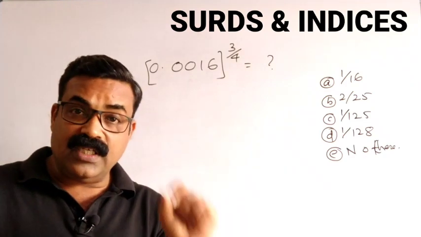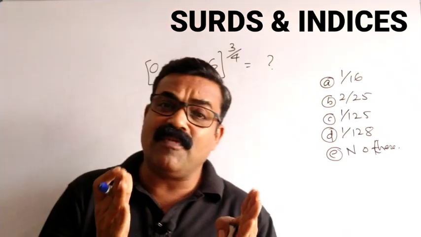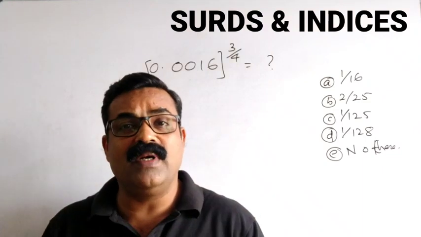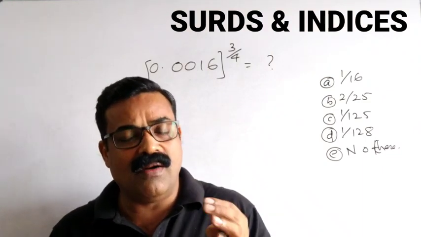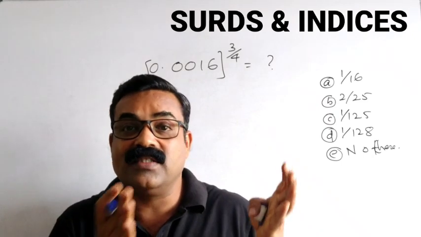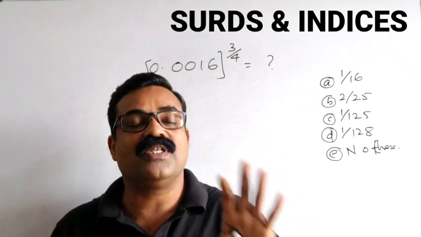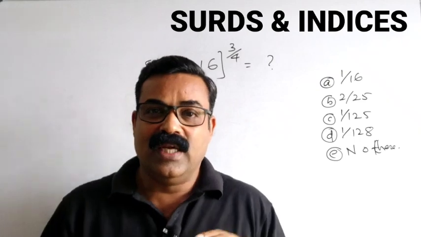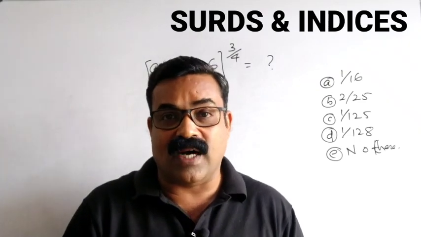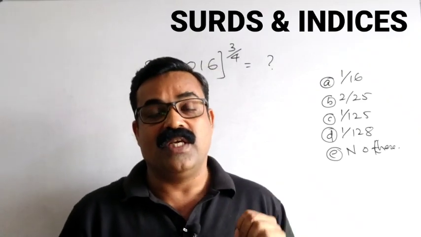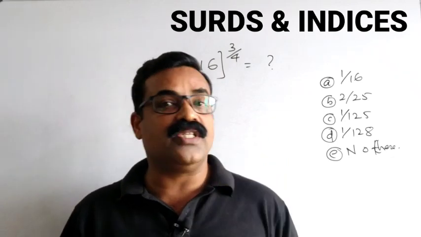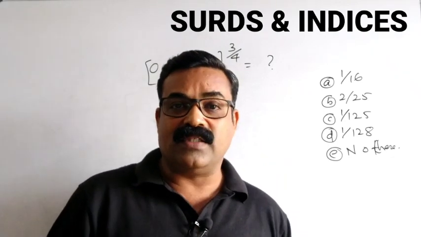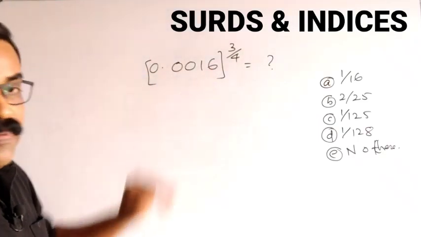Whenever you have these types of questions in your question paper, they are very, very common in RRB, IBPS, Staff Selection Commission exams, all competitive exams where surds and indices are a topic. Next time when you go for your exam and see these questions, you should not take more than 5 to 10 seconds to solve them. For that, practice is required. So how to solve this type of question?